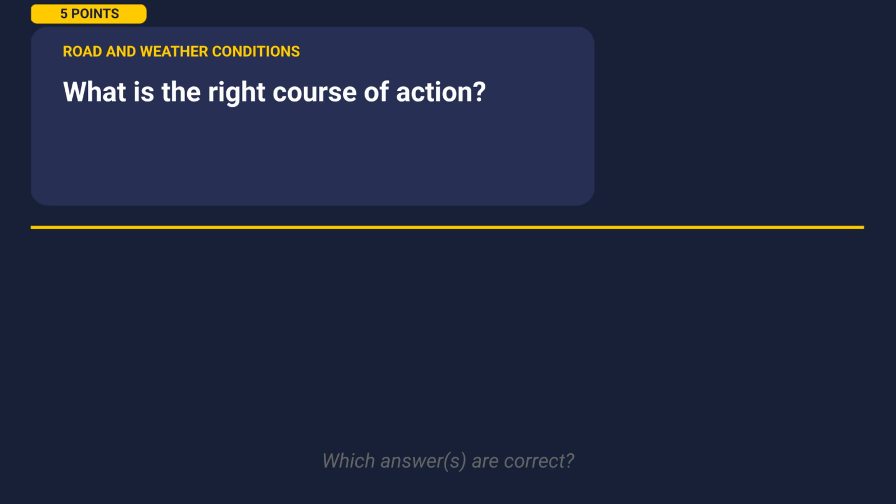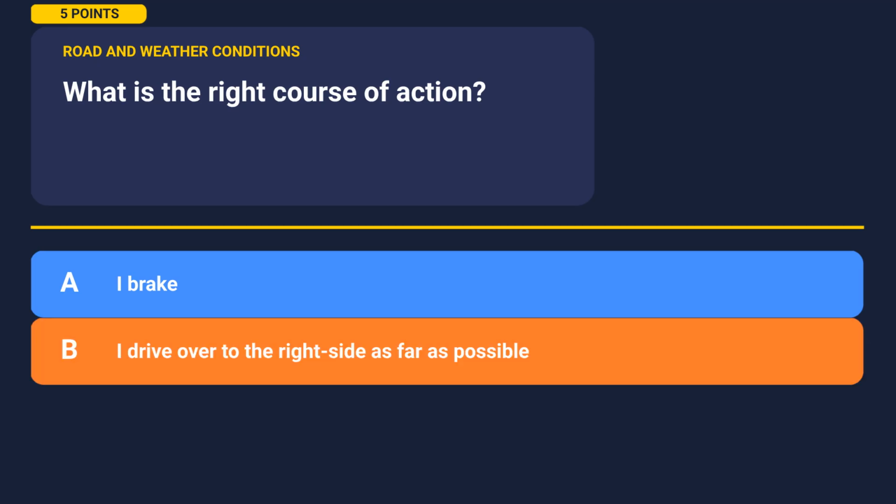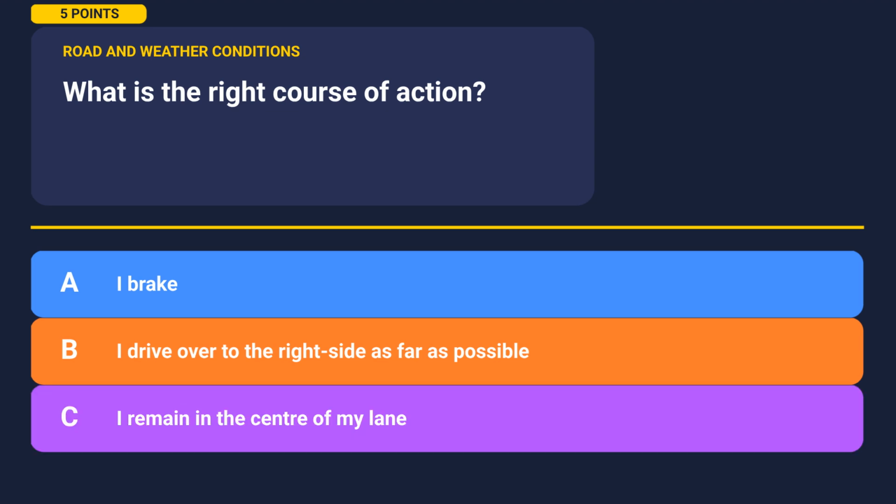And here's the next question. What is the right course of action? Take a moment to look at the options. Option A, I brake. Option B, I drive over to the right side as far as possible. Option C, I remain in the center of my lane. This is your chance to pause and think. Resume the video when you're ready.